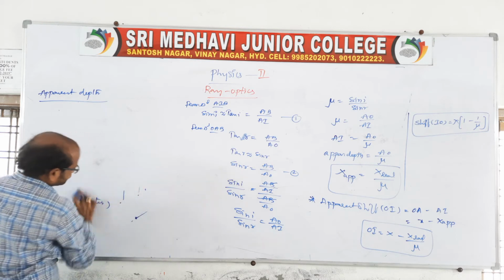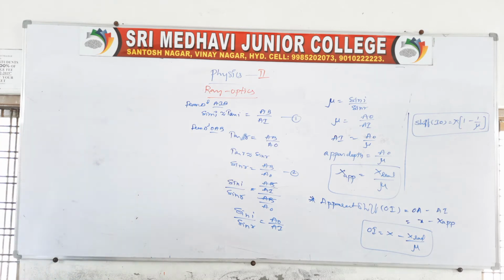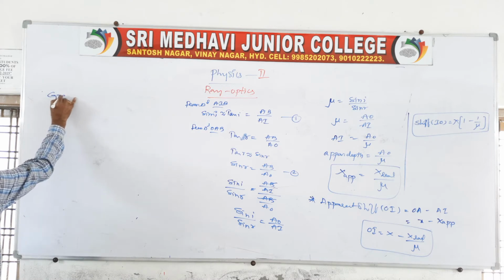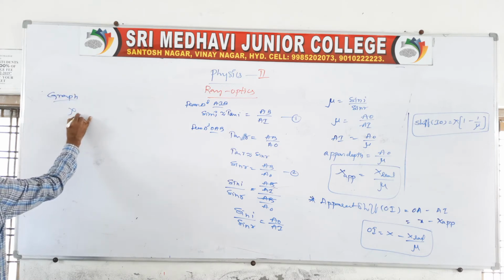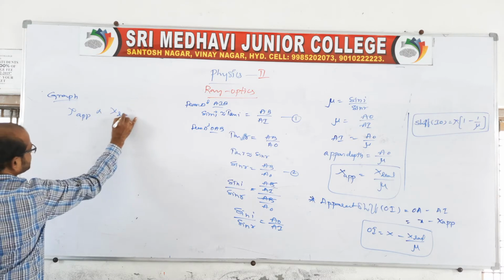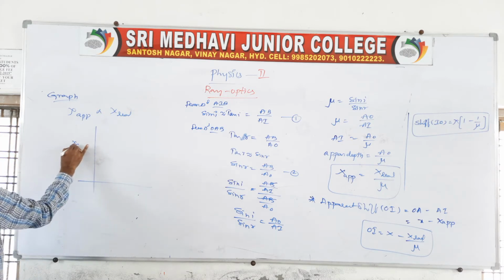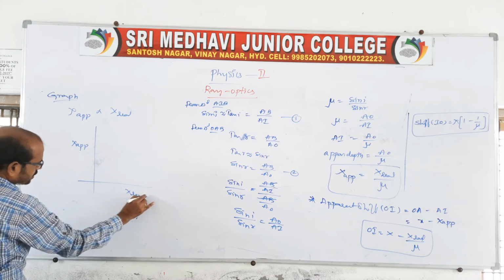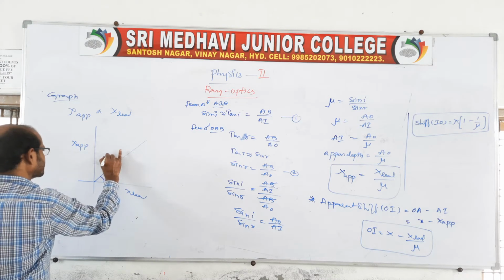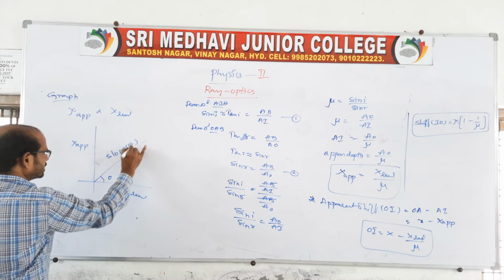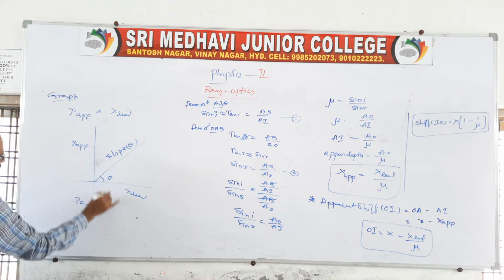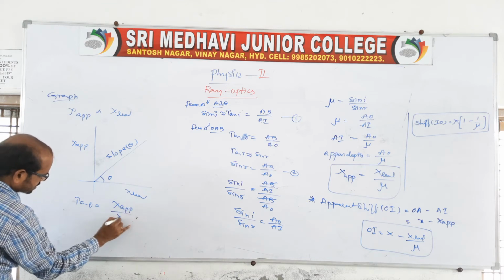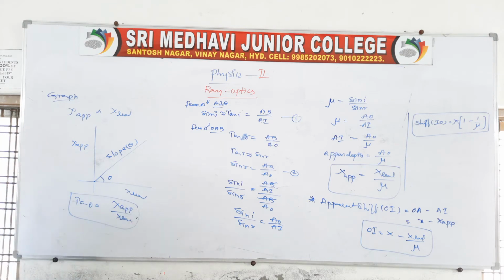You take a graph; from the expression, you draw it like this. x apparent is directly proportional to x real. So the graph is drawn with x apparent and x real, and it is represented as a straight line. The slope is theta, so tan theta, the slope of the graph, is equal to x apparent by x real. Right? So this is the graph related to the apparent and the real depth. Clear? This is very important.